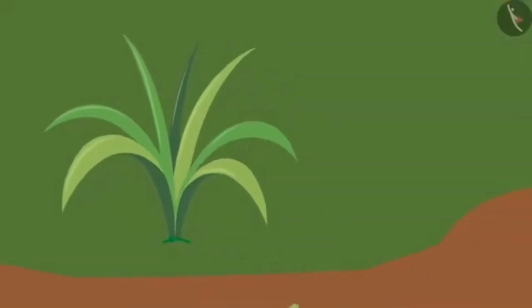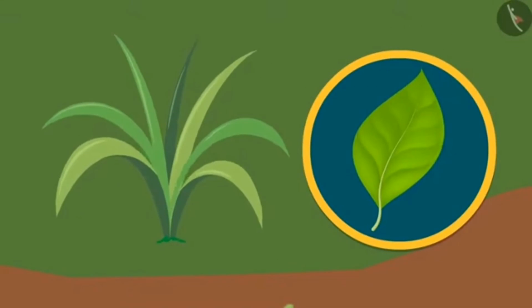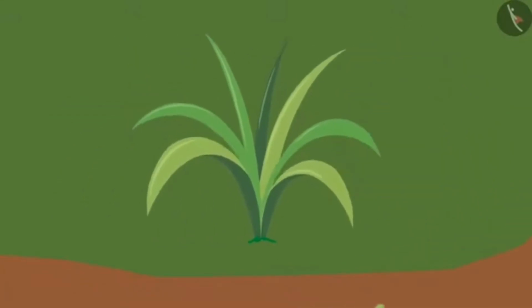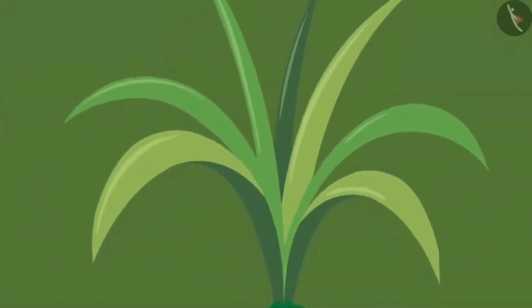Grass leaves. These are different from other leaves. These are thin but longer. Their leaf venation is parallel.